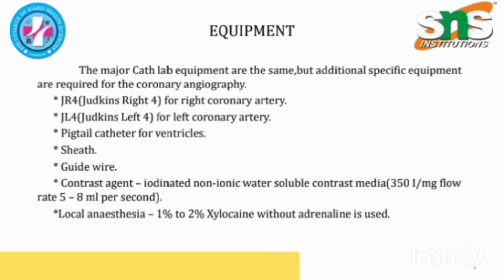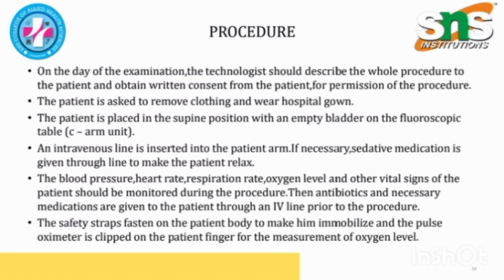Procedure. On the day of the examination, the technologist should describe the whole procedure to the patient and obtain written consent for permission of the procedure. The patient is asked to remove clothing and wear a hospital gown. The patient is placed in the supine position with an empty bladder on the fluoroscopic table. An intravenous line is inserted into the patient's arm. If necessary, sedative medicine is given through the line to make the patient relax.